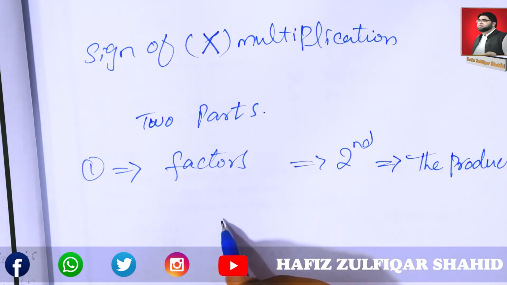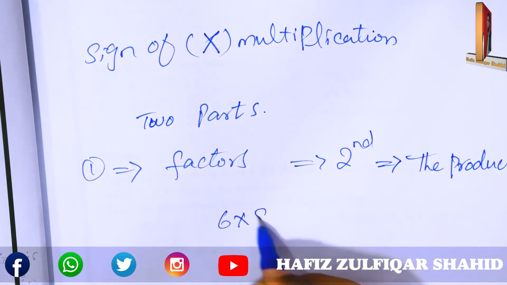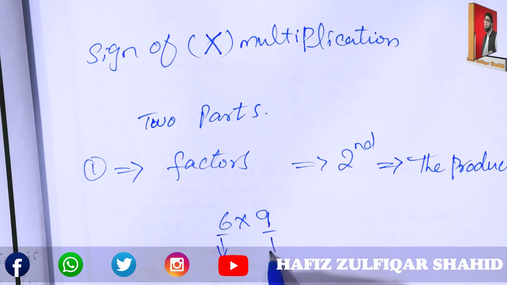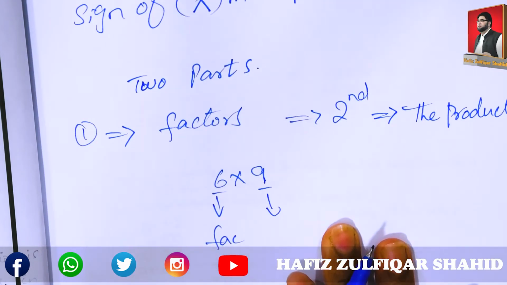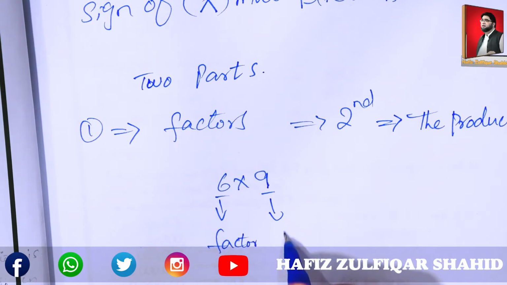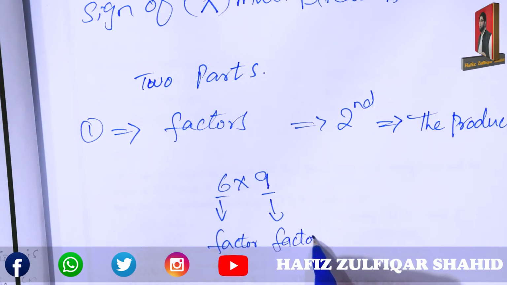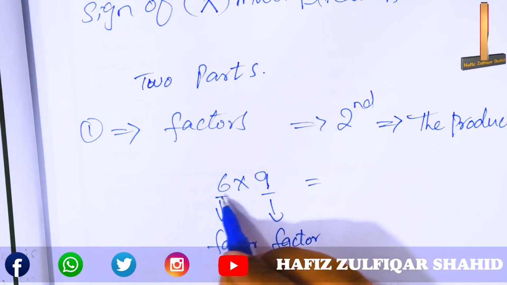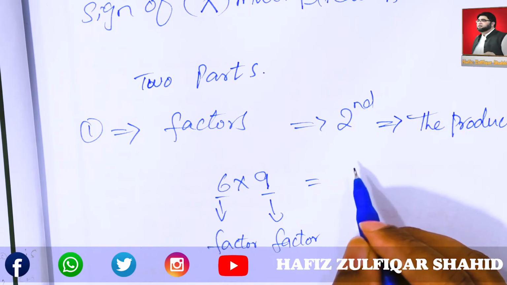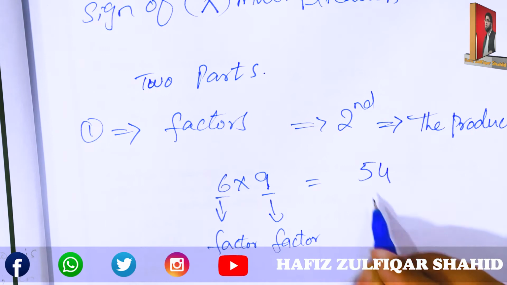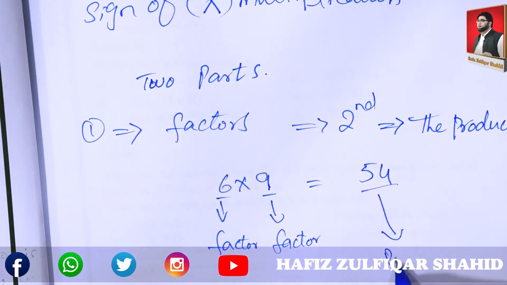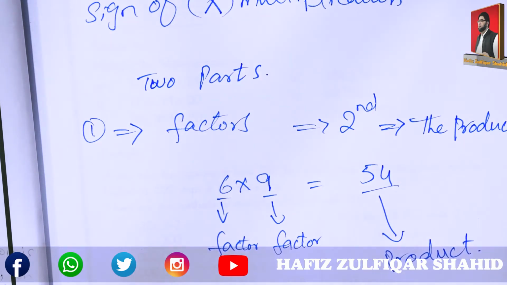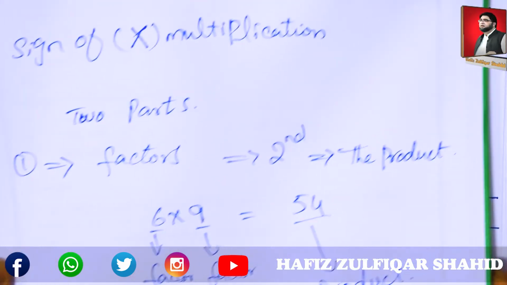For example, if we multiply 6 and 9, these two are factors, this is also a factor, and the answer of these two numbers after multiplication, 54, is the product. Understand, students?